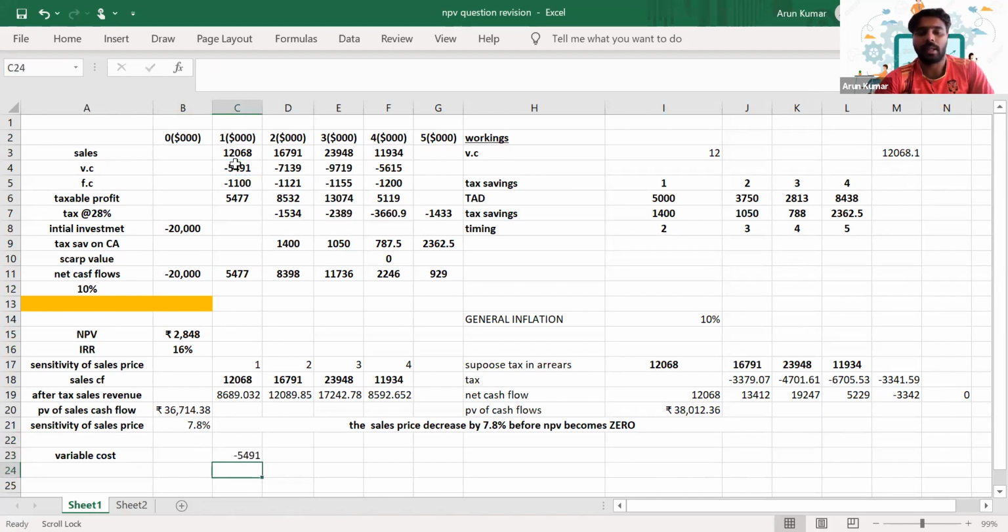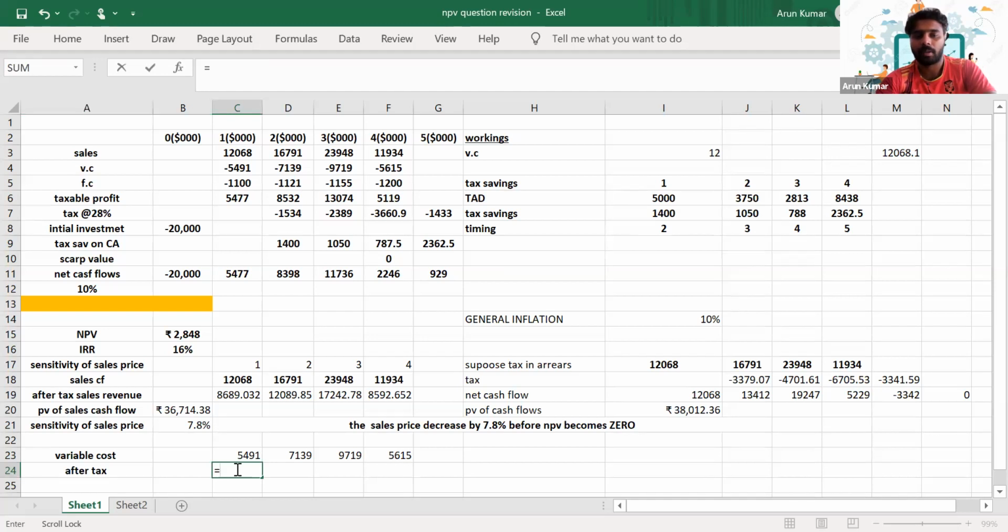These are your variable cash flows, right? And we need to consider the after tax amount, because the whole amount is not the cost, because we can save the tax on it, right? We can save the tax on it.